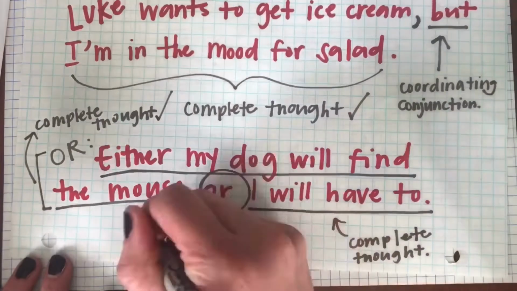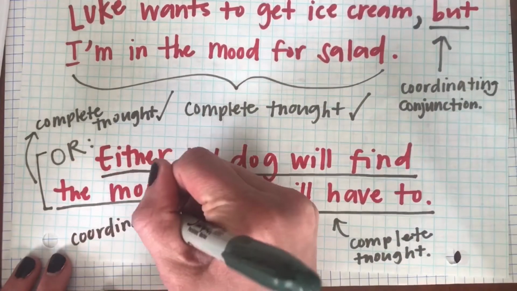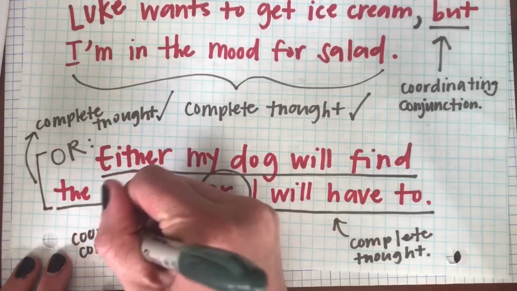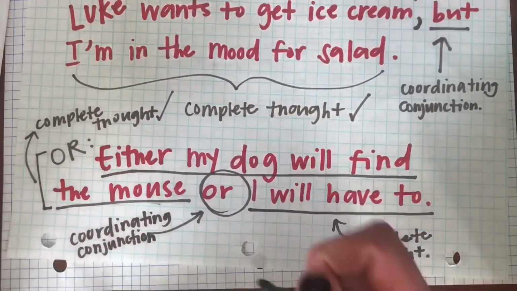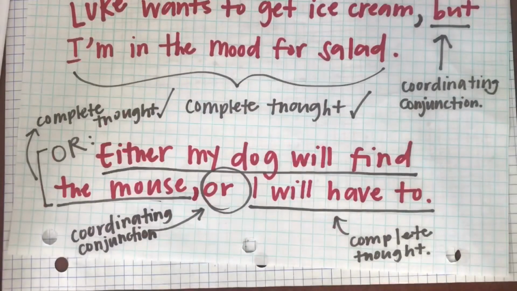And to combine these two together, remember, to combine two clauses together, we have to put a comma before our coordinating conjunction to connect them. Alrighty, but there's a catch. There's always a catch.